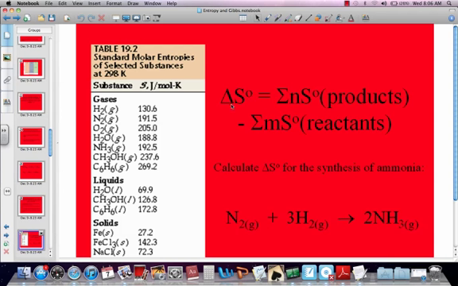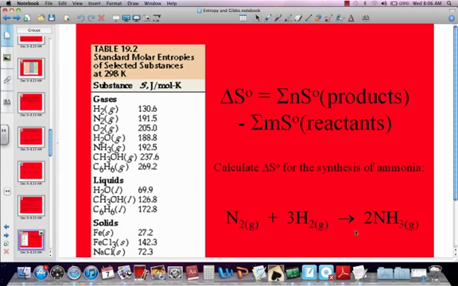So we're going to end up doing the same thing we did for delta H. For delta S, it's going to be the sum of the products minus the sum of the reactants. So when we look in the back of the book, now we're going to be looking at our S values, our disorder values. I would like you to calculate the delta S for the synthesis of ammonia. If you'll remember, we said earlier, we have 4 molecules turning into 2 molecules, so it's becoming more orderly.